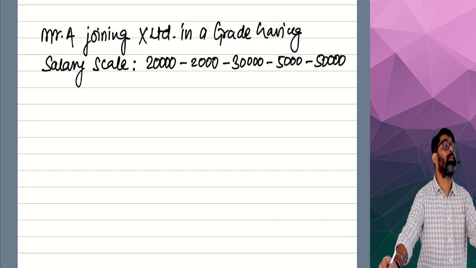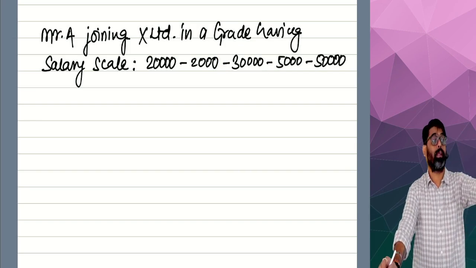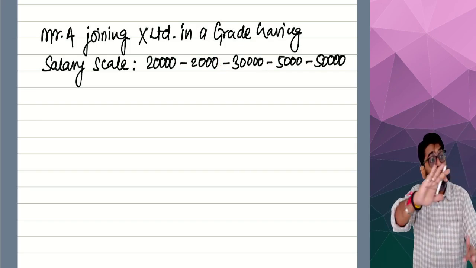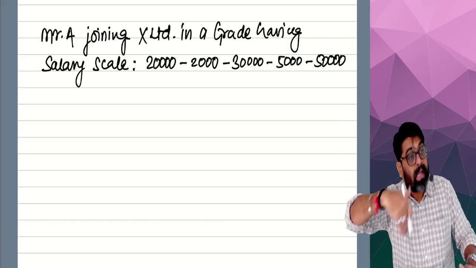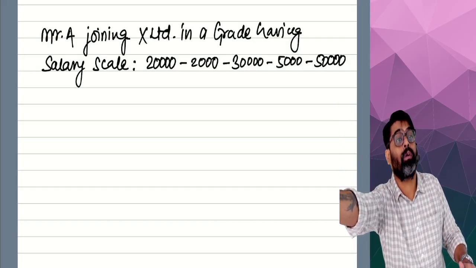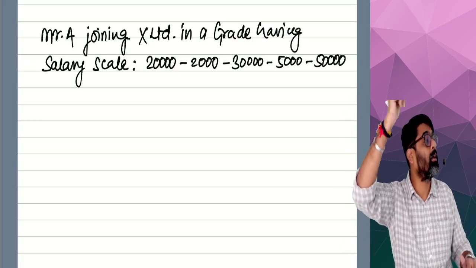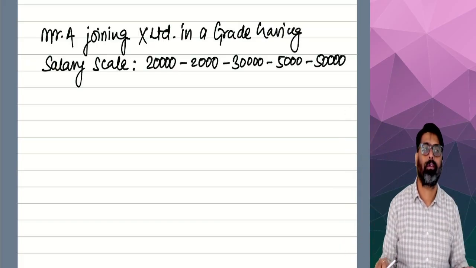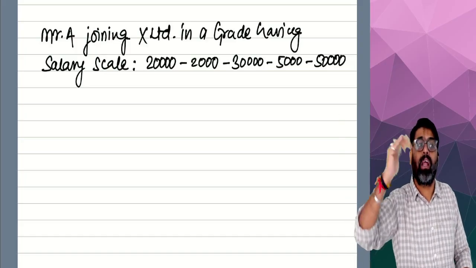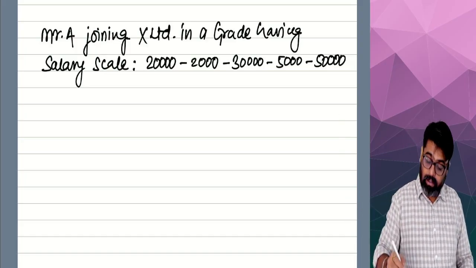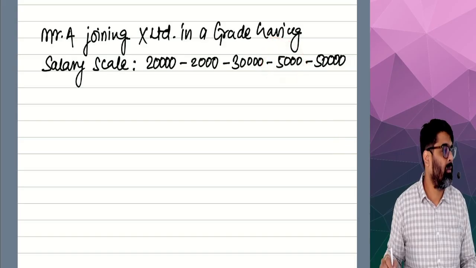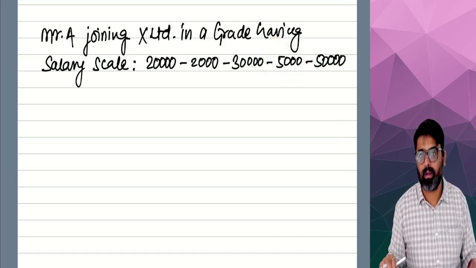Now the year in which you are earning 30, after that, in the next year of service, yes or no? You will not get an increment of 2,000. You are going to get an increment of 5,000. In the next year, your salary will not become 32, rather it will become 35. This is a double scale. Yes or no?